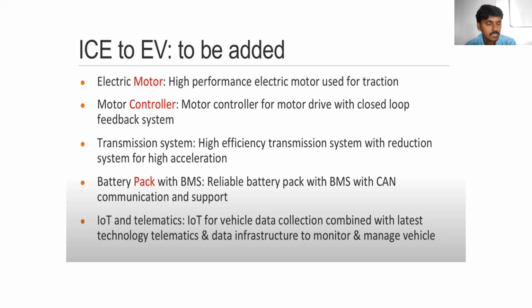So for controlling voltage, current and frequency, we need one extra circuit, that is the controller, called the electronic controller. This electronic controller can also be called the motor controller circuit: a motor controller for motor drive with closed loop feedback systems. This may be an open loop system or a closed loop system. Transmission system: a high efficiency transmission system with reduction system for high acceleration. Whenever we design electric vehicles, the mechanical transmission system design also changes, and it has high efficiency compared with IC engine vehicle transmission systems.